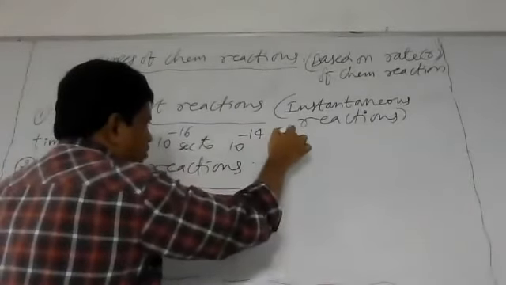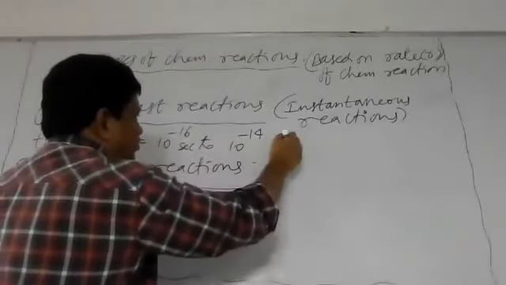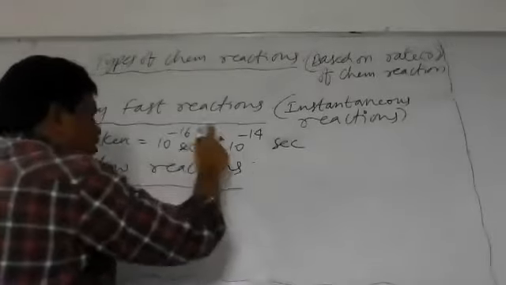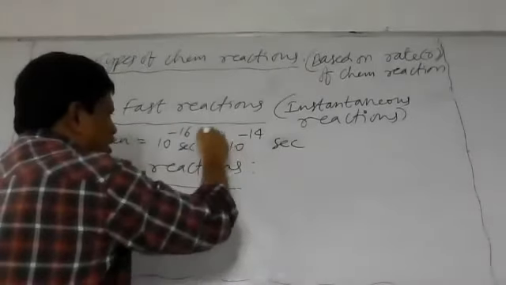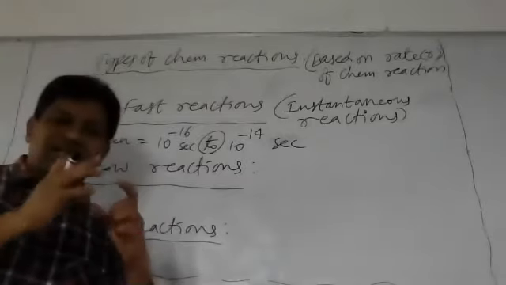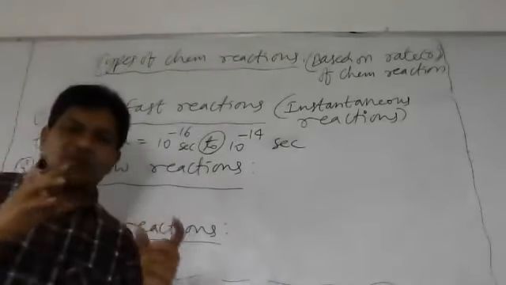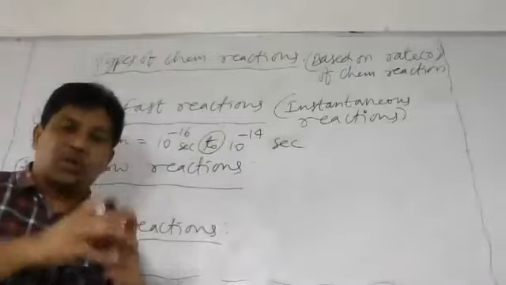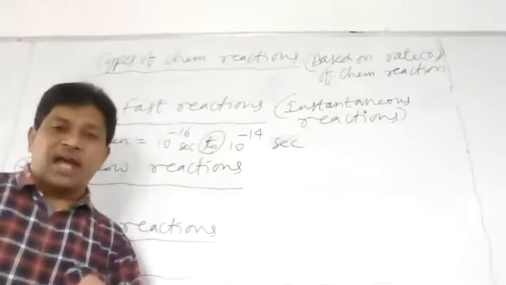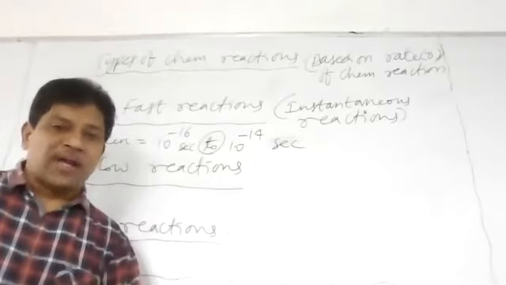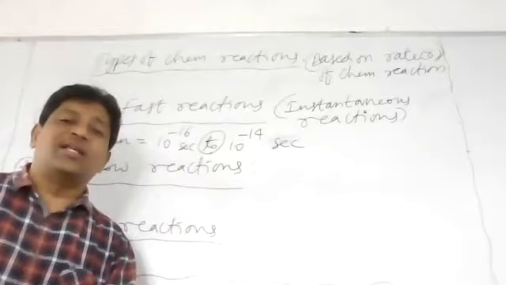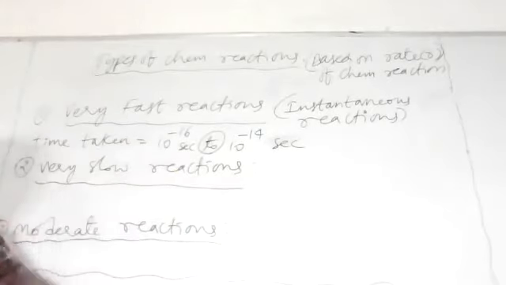In very little time, the reaction completes instantaneously. As soon as the reactant molecules approach close to each other, immediately they convert into products. The reaction completes within 10 power minus 16 seconds to 10 power minus 14 seconds.